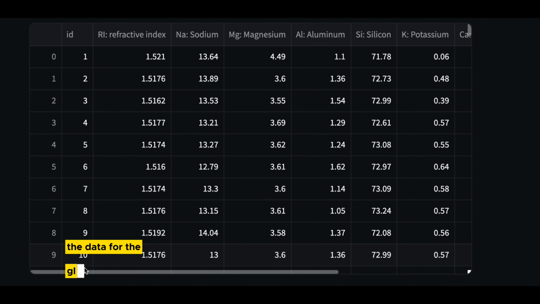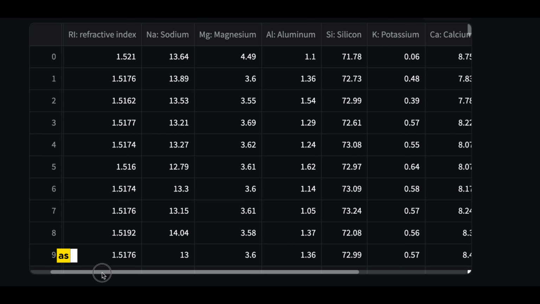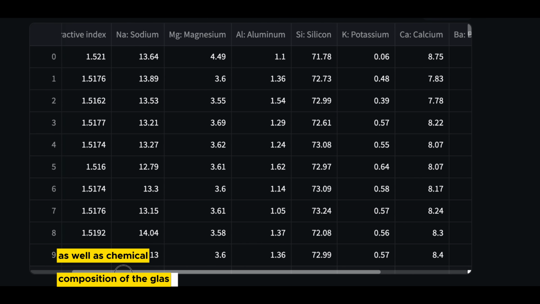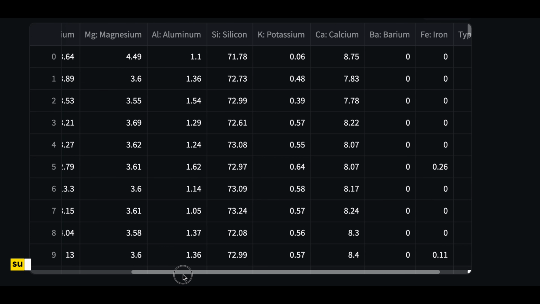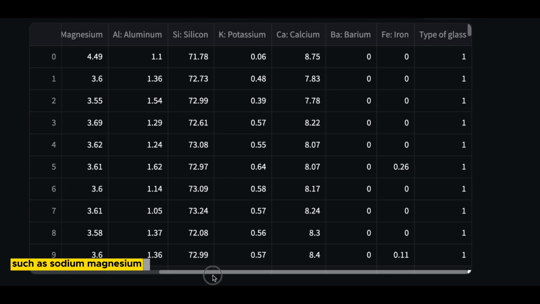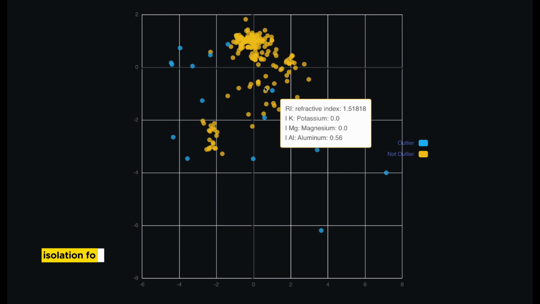The data for the glass pieces is shown here. It contains refractive index as well as chemical composition of the glass. The data has many chemical properties of the glass, such as sodium, magnesium, potassium, and other properties. The data scientists of the forensic department analyze the data. They use the outlier detection algorithm isolation forest.